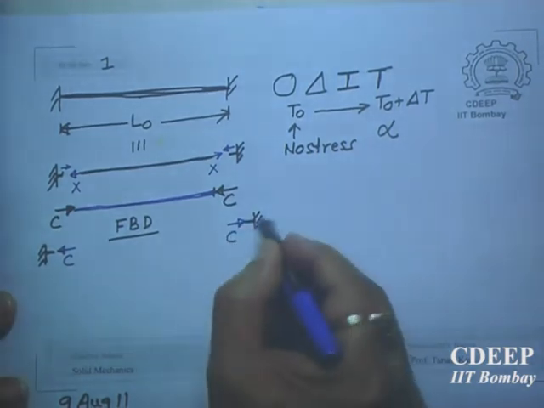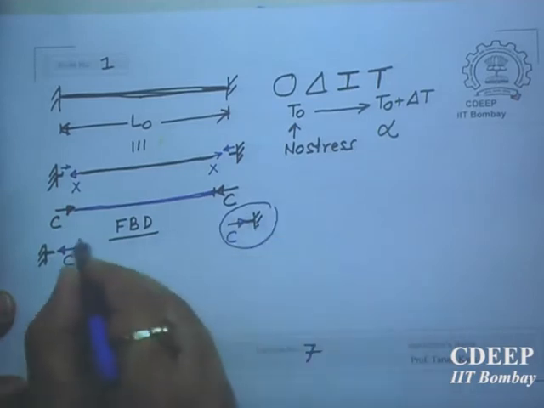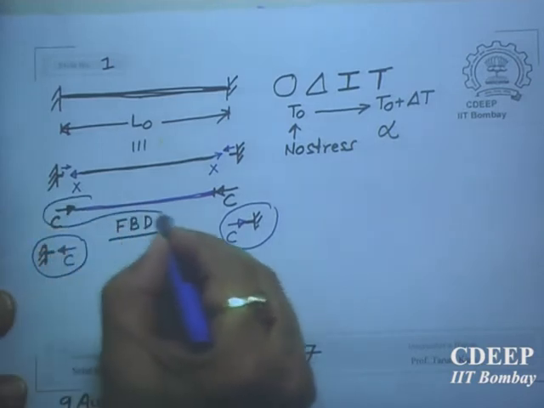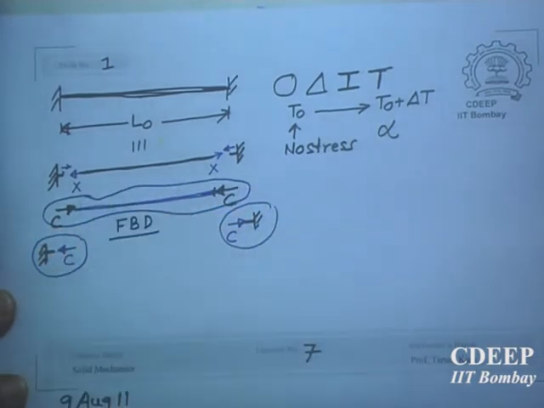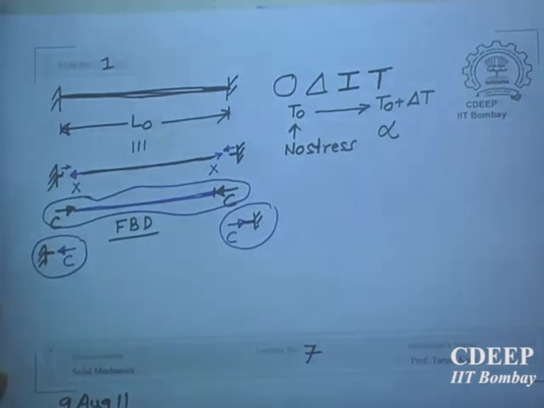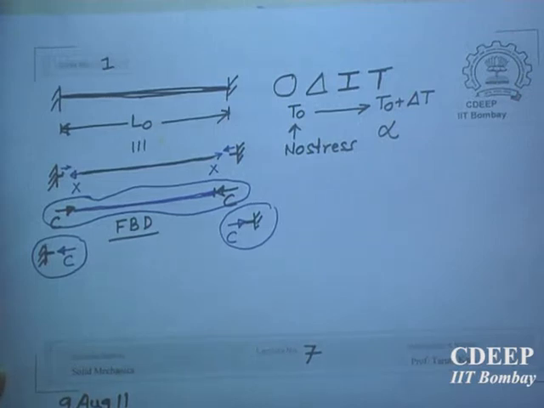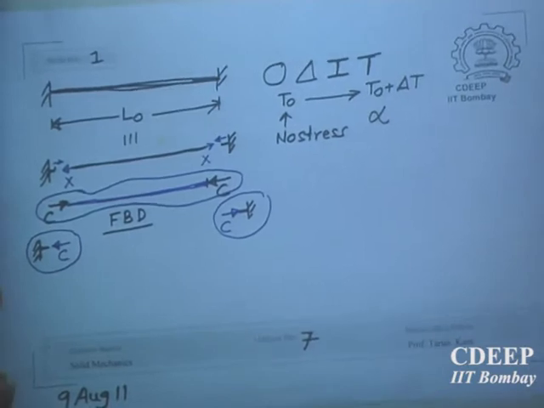So this one is the free body diagram of the right support, this is the free body diagram of the left support, and this is the free body diagram of the rod of length L naught. How many unknowns are there in this problem? One, yes, one, C. How will you get C?